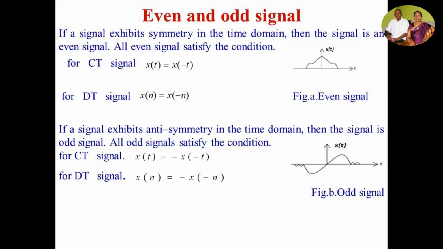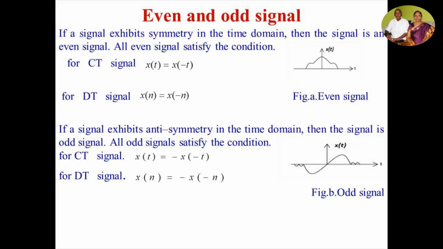Even and odd signal. If a signal exhibits symmetry in the time domain, then the signal is an even signal. All even signals satisfy the condition that x of t is equal to x of minus t for CT signal and x of n is equal to x of minus n for DT signal. If a signal exhibits antisymmetry in the time domain, then the signal is an odd signal. All odd signals satisfy the condition x of t is equal to minus of x of minus t for CT signal and x of n is equal to minus of x of minus n for DT signal.